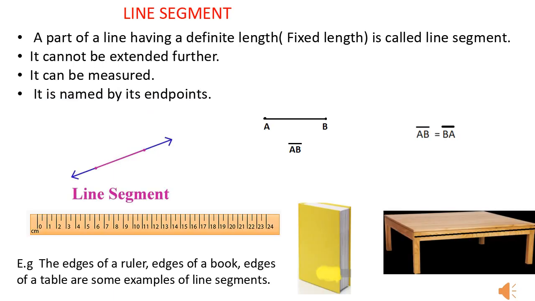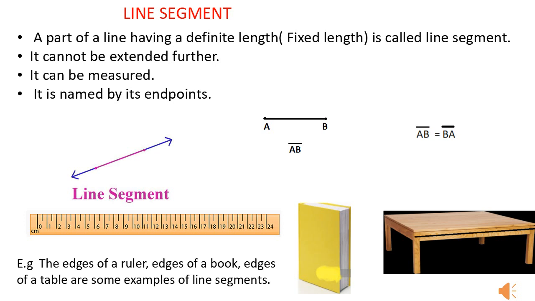Now let's see what is a line segment. A line segment is a part of a line which has definite length. Definite length means it has some fixed length. It can be in millimeters, it can be in centimeters, however big or small the unit, but it has some measure, right? So it can be measured and you cannot extend it further as you wish.